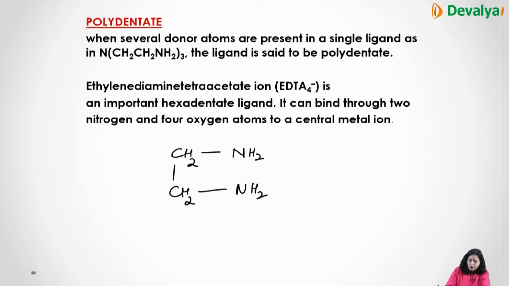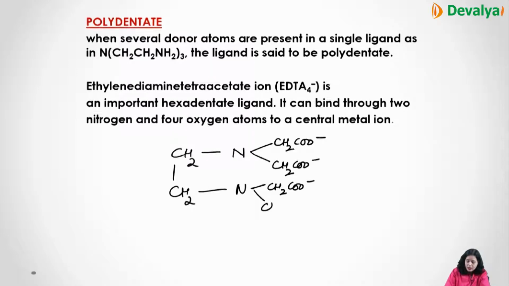Now if I remove these 4 hydrogens and put in acetate, CH2COO-, then CH2COO-, CH2COO-, CH2COO-, this is your ethylenediaminetetraacetate 4-. So you have 1, 2, 3, 4, 5, 6 points of attachment.